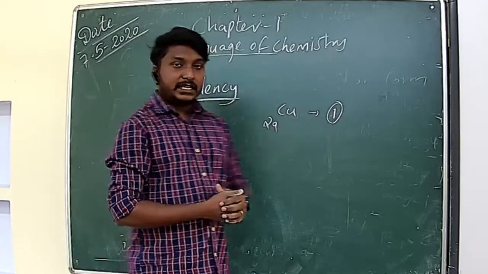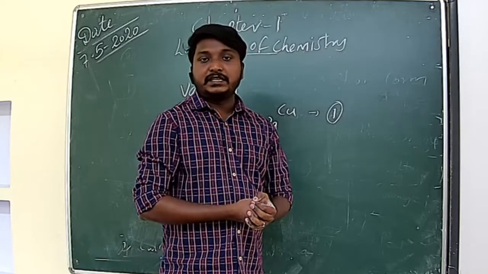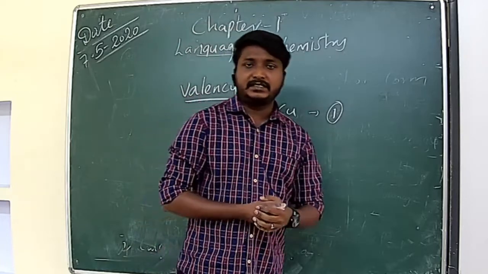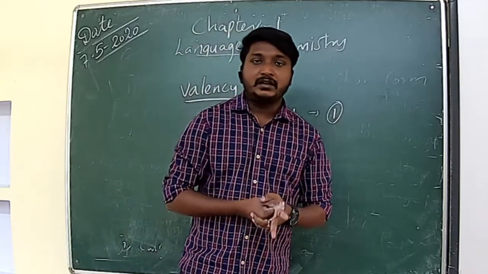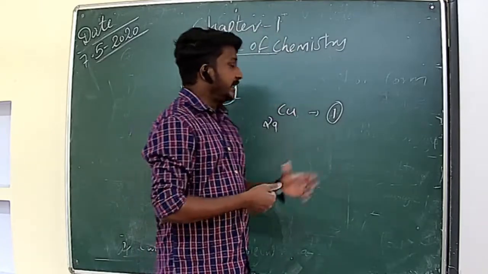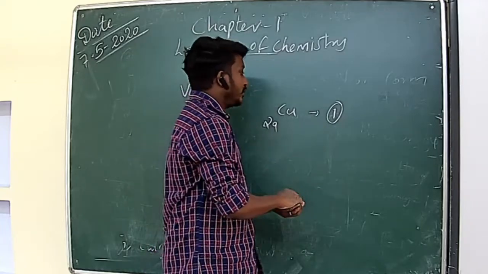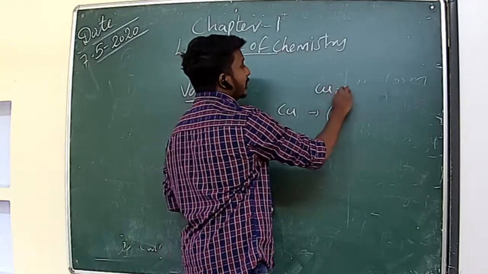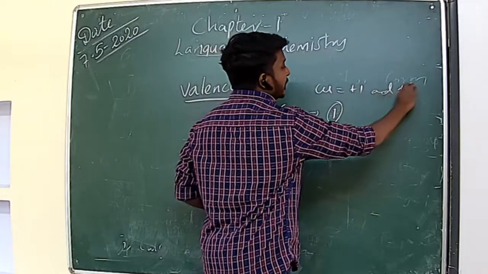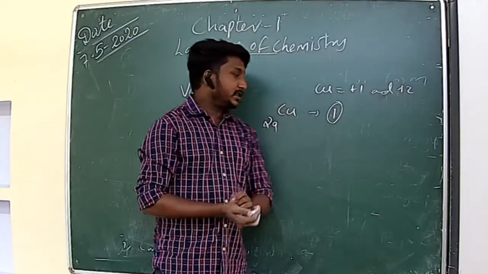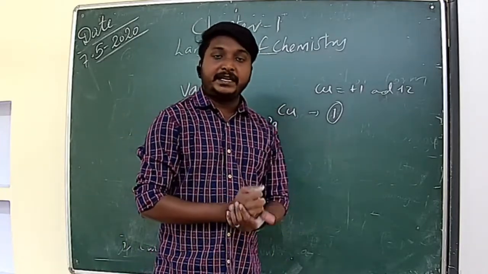But here, this copper can show more than 1 valency. Some special elements, mostly transition elements, will show more than 1 valency. So in this case, copper can show more than 1 valency. That means copper will show +1 valency and +2 valency, because some special elements will donate electrons from the penultimate shell.